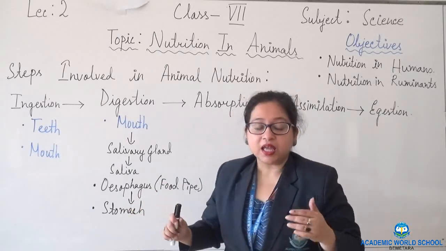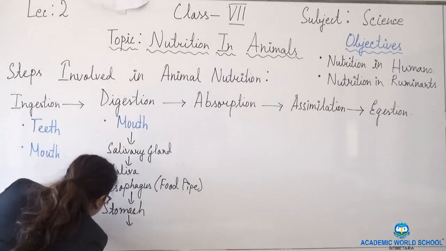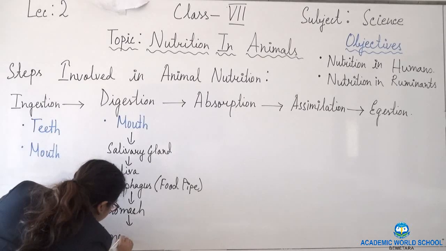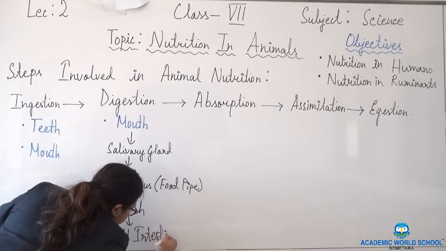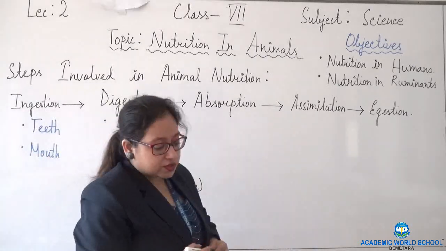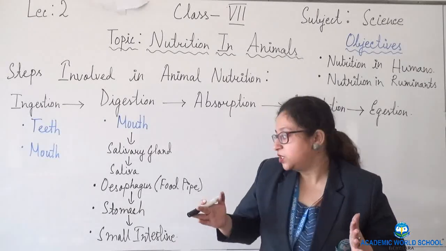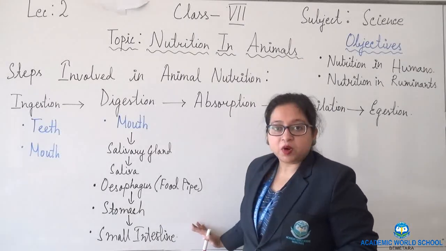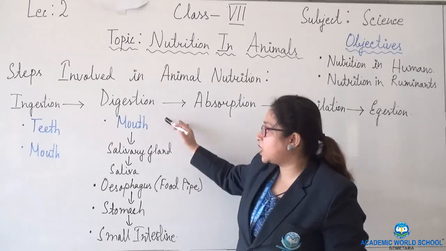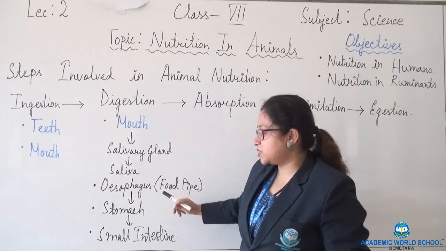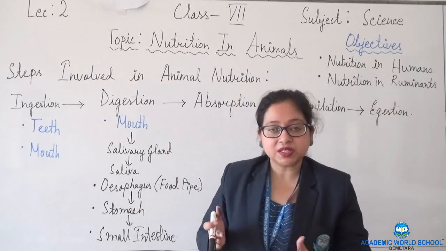Now from the stomach the food is passed to the next organ, known as the small intestine. The overall digestion ends up in the small intestine. So these are the organs for digestion: mouth, salivary gland, esophagus, stomach and small intestine.